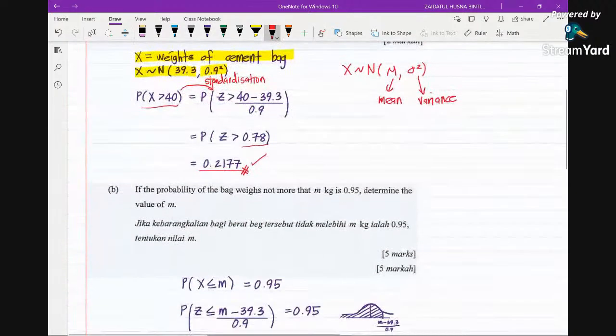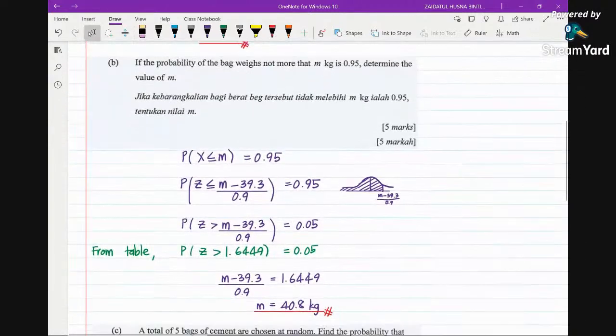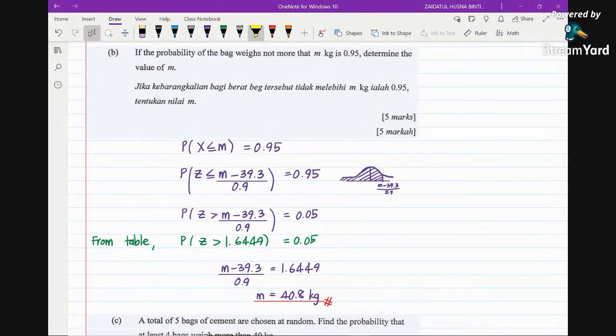Okay, next, B. If the probability of the bag weighs not more than M, so the keyword here is not more than M, tidak melebihi M, is 0.95. So determine the value of M. Now how to write down? We know that not more than M is basically X less than or equal to M, and the probability is given as 0.95. So how to determine the value of M?